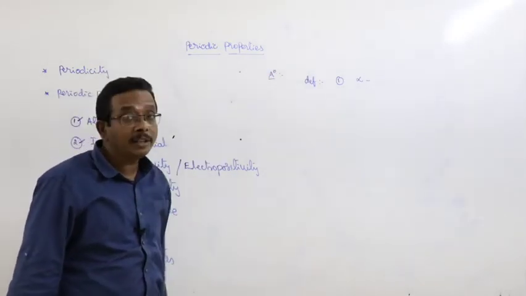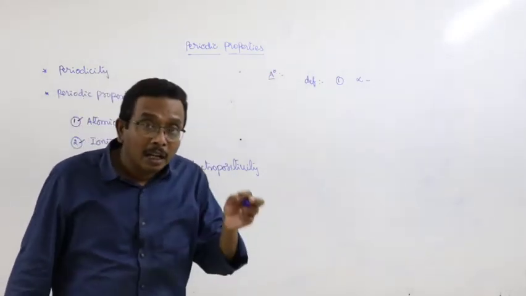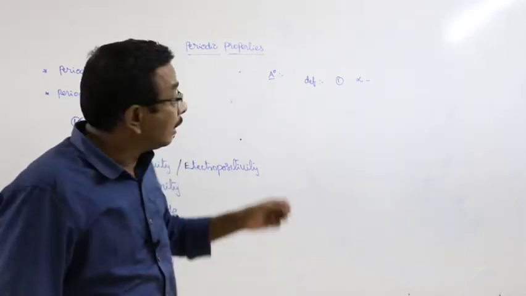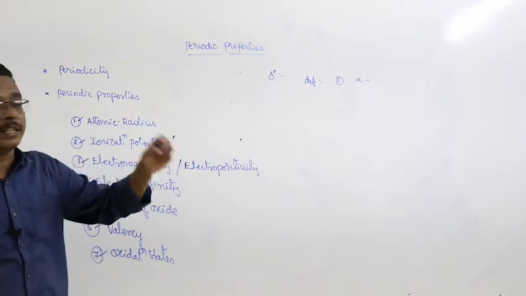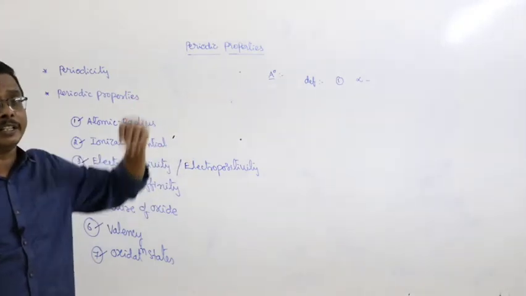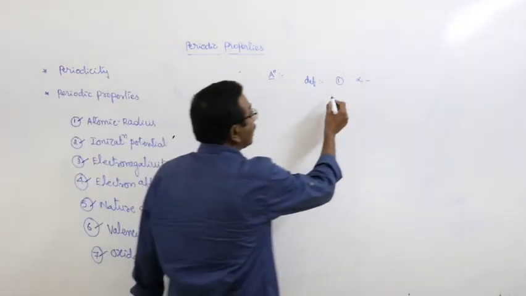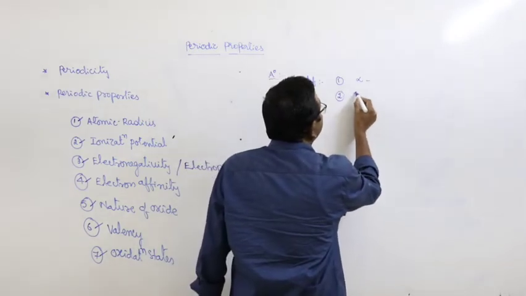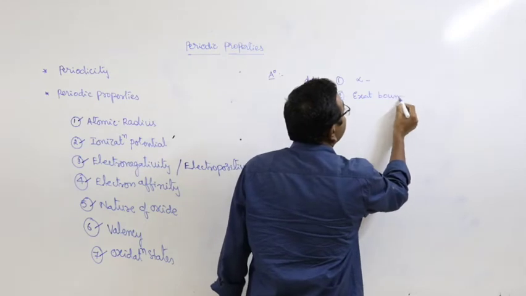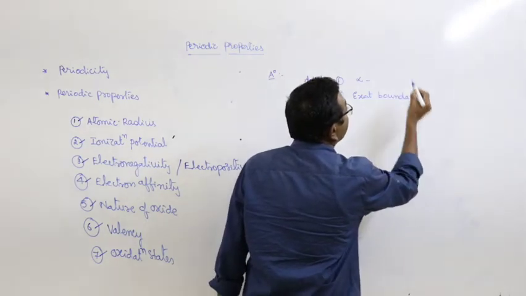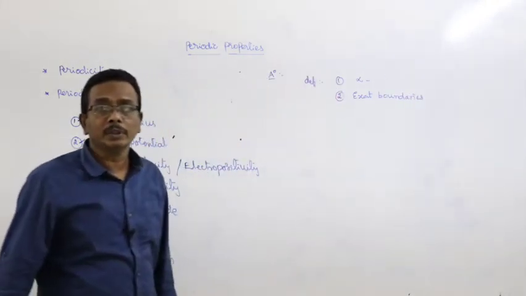In an orbit or orbital, the electron cloud is distributed to a larger extent, means to infinity distance. And second one, there are no exact boundaries for the electron cloud.